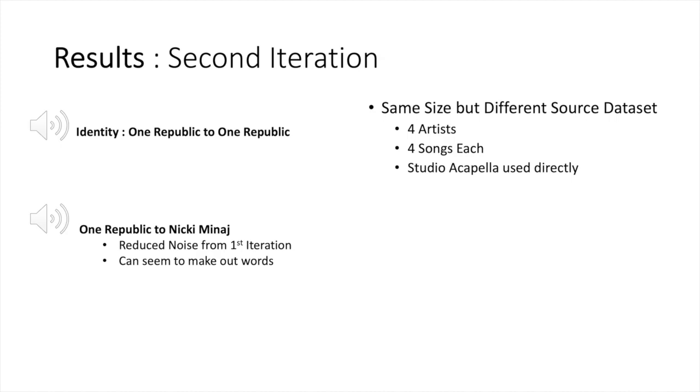So in the second iteration, we re-prepared our data to use studio a cappella versions directly. In addition, we also reweighted the losses to increase identity loss and cyclic loss. These results sound like